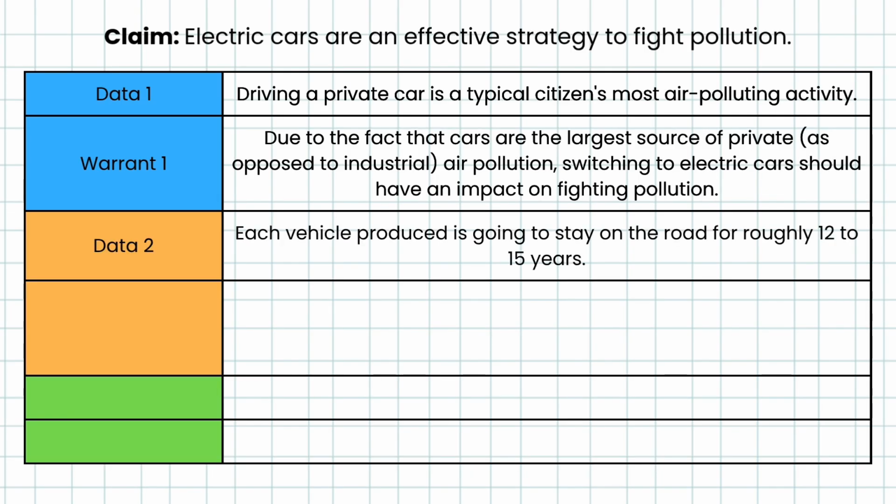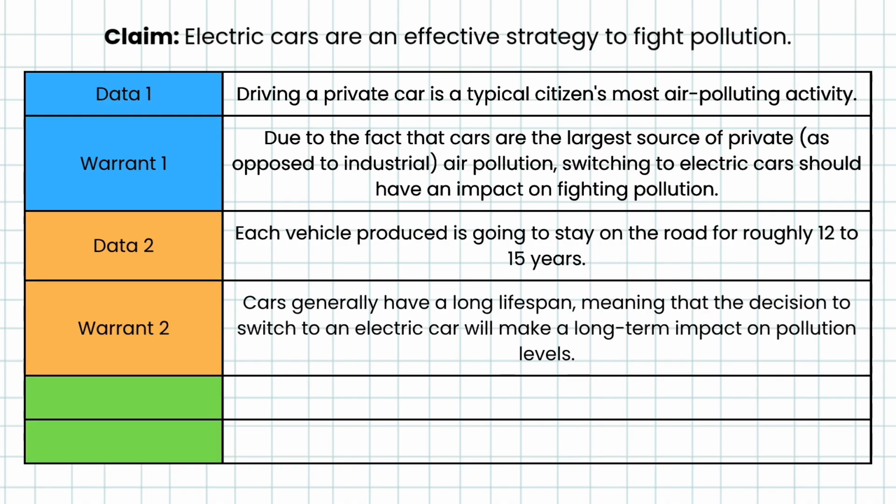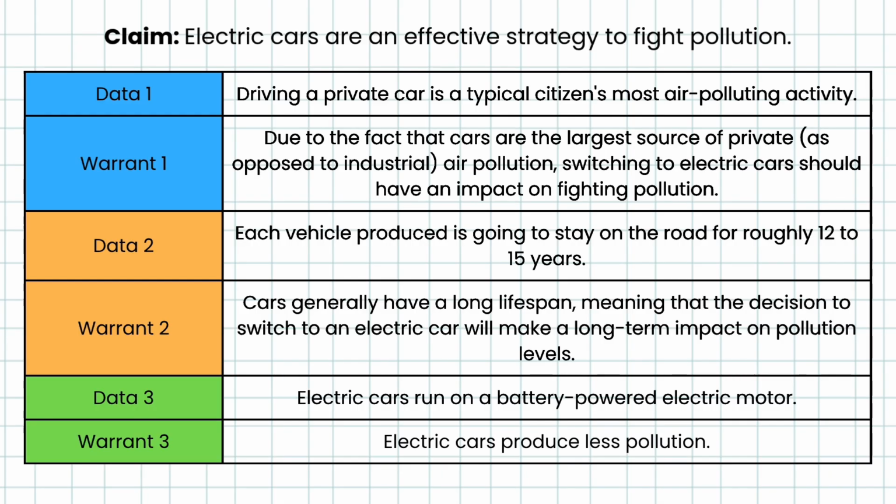Data 2. Each vehicle produced is going to stay on the road for about 12 or 15 years. Warrant 2. Cars have a long lifespan, which means the decision to switch to an electric car would have an impact on pollution levels. Electric cars run on a battery-powered motor. Electric cars produce less pollution.